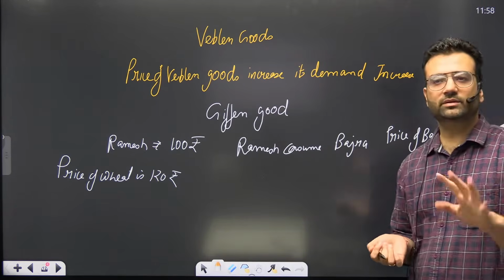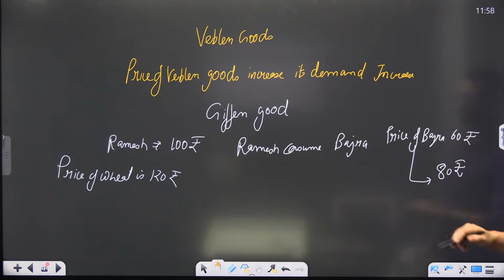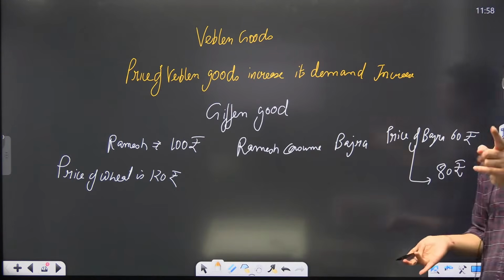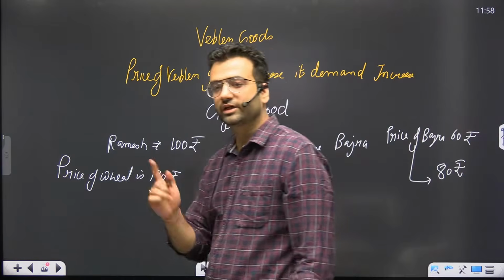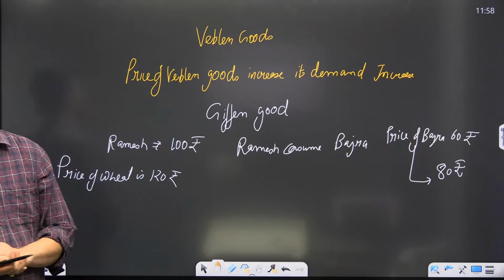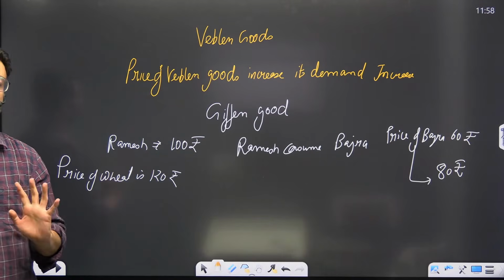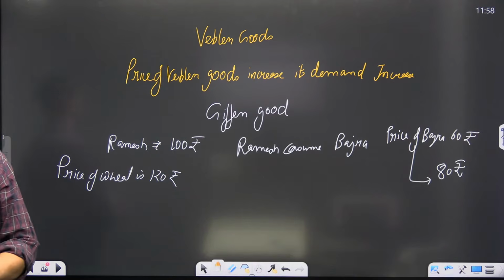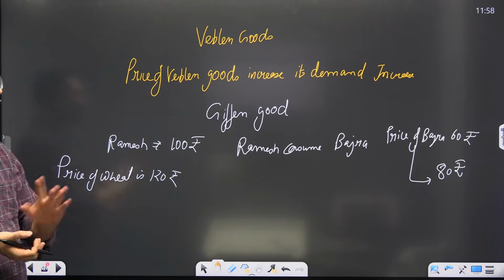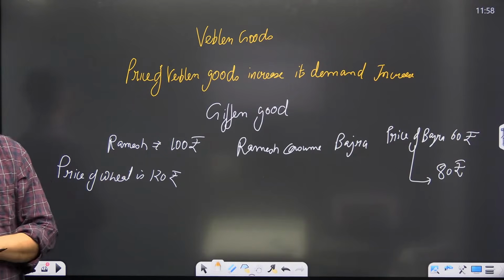Now, because of some reasons, the price of bajra increased to 80 rupees. Still Ramesh will consume bajra only. Reason being, although the price of bajra increased, Ramesh's pocket does not allow him to purchase wheat. Hence, even if the price of the good increases, Ramesh will still consume bajra only.